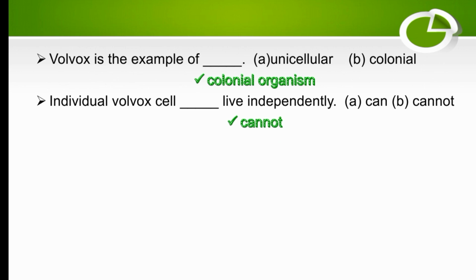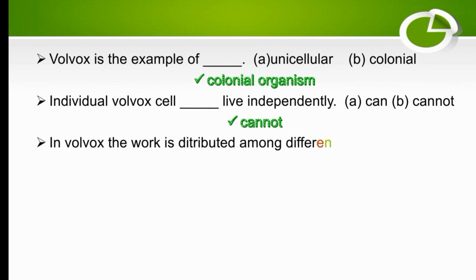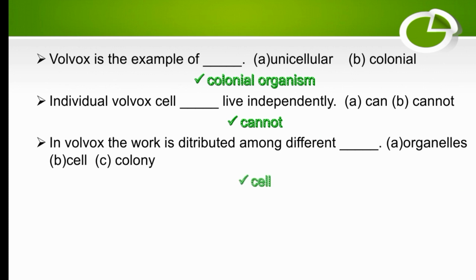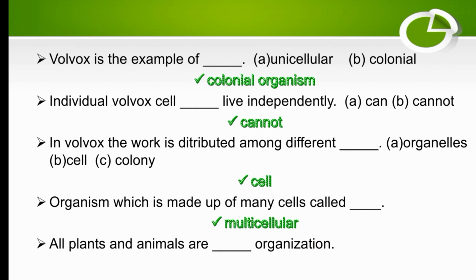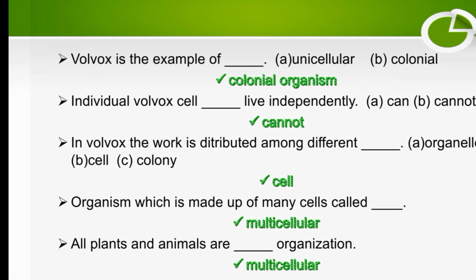They are colonial organisms. In Volvox, the work is distributed among different cells. So the right option is cell. Organisms which are made up of many cells are called multicellular. All plants and animals are multicellular organizations.